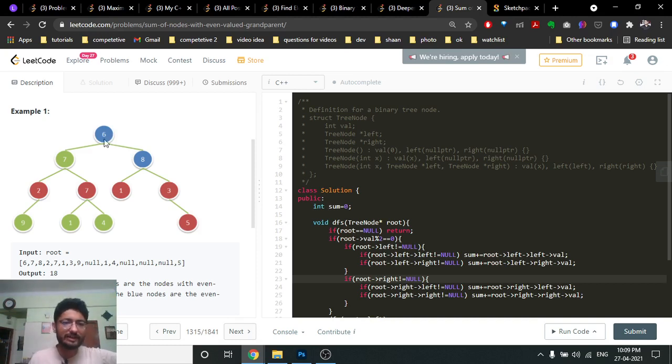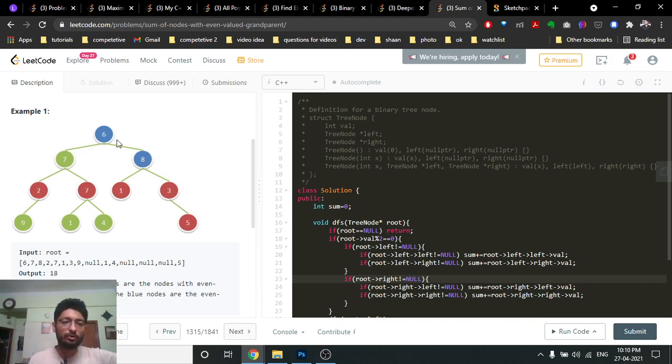So for every node you just check whether it is even or odd. If it is even, I have to check whether the grandchildren of this node exist. How can you check that? Just check the left node and the right node. If the left node exists, which means it is not null, we go to the left node and check which children exist. This child exists, add that to the total count. This child exists, add that into the total. Then for the right part, check whether the right exists, yes it exists. Whether it has a left child, yes. Right child, yes, add them.